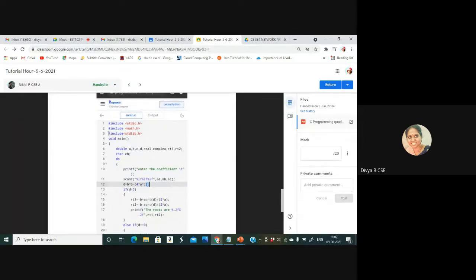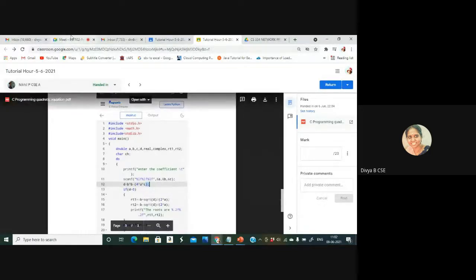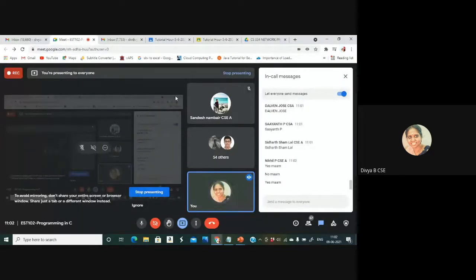Tell me what is the importance of this header file, which I didn't teach, and you don't have any kind of programming background, right? So why did you use this hash include stdlib.h? What is the purpose of that header file in your program?